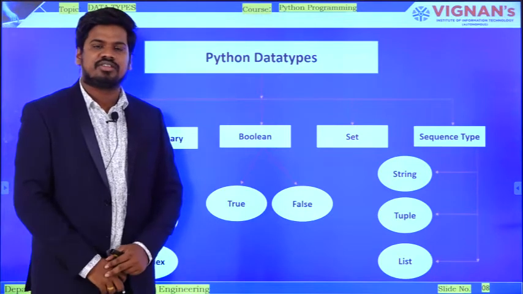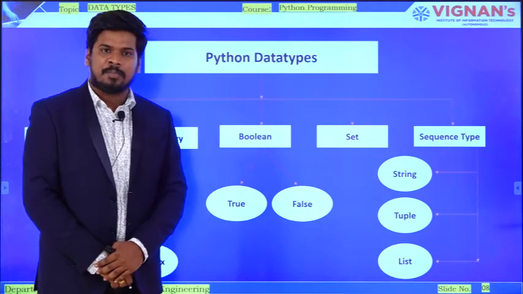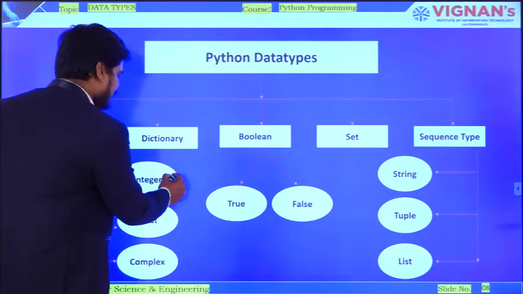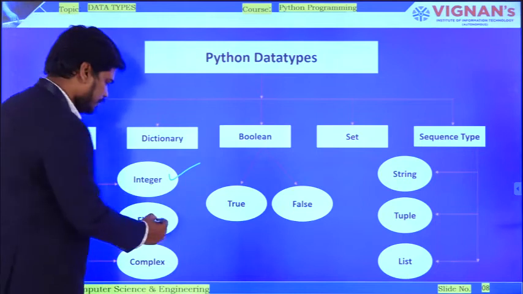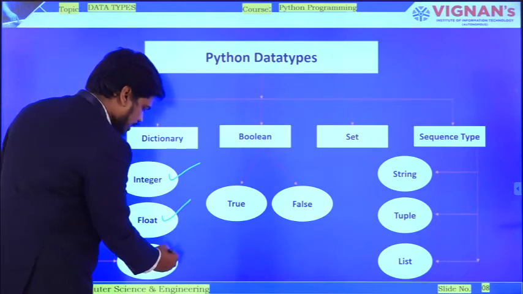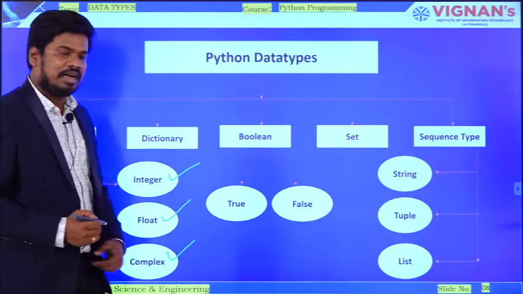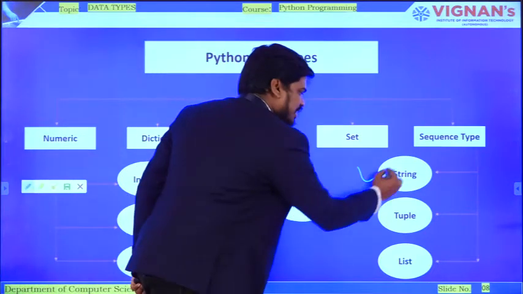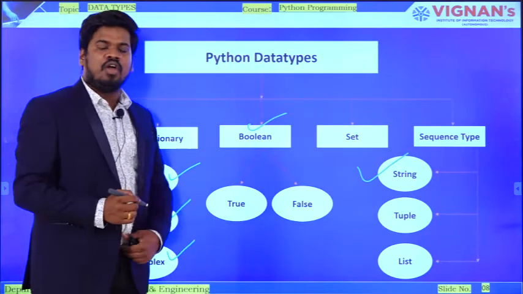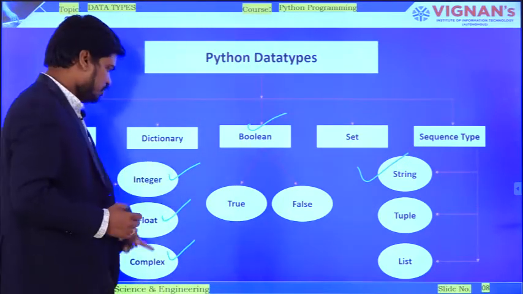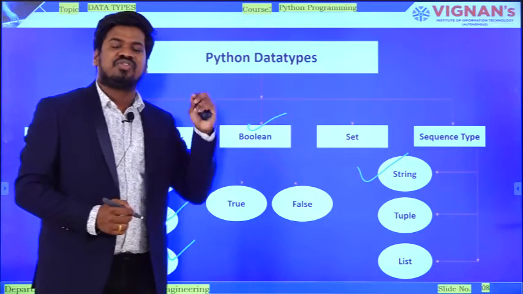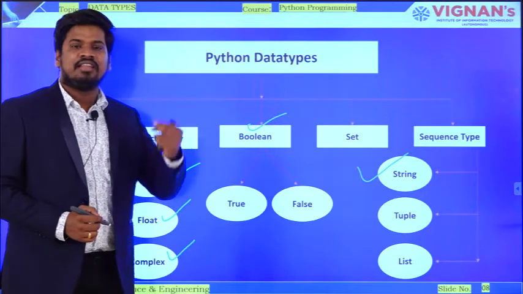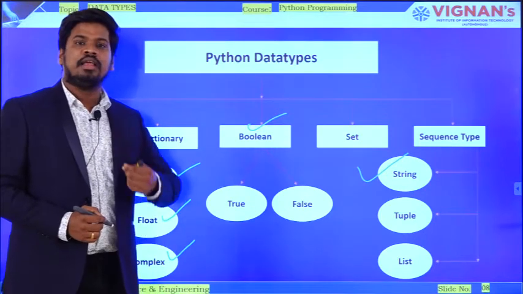The fundamental data types are integer, float, complex, Boolean, and string. All these 5 are the fundamental data types, and the fundamental data types are immutable.